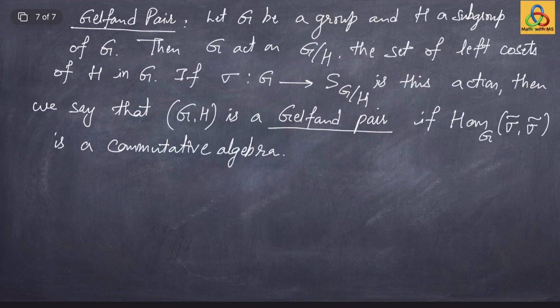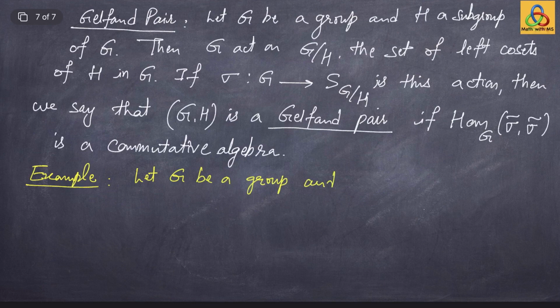Let us discuss an example. What could be the simplest example? The simplest example could be to take H to be G itself. So let G be a group and take H to be G itself. Then what is the set of all left cosets of H in G?